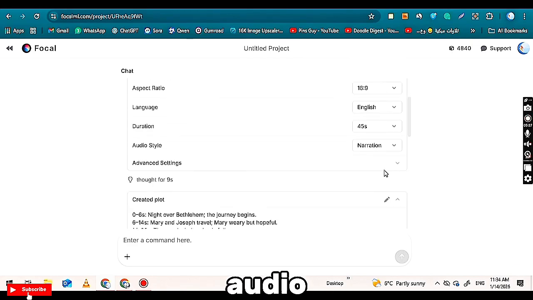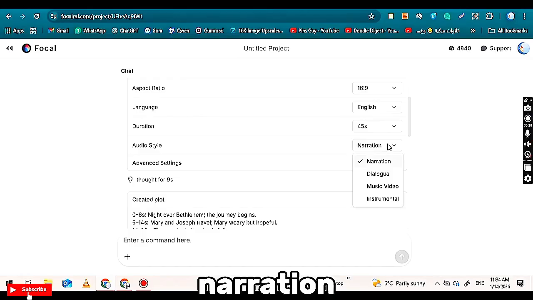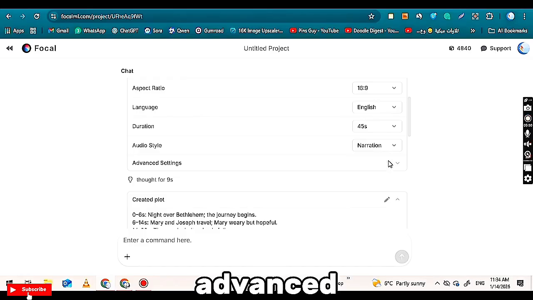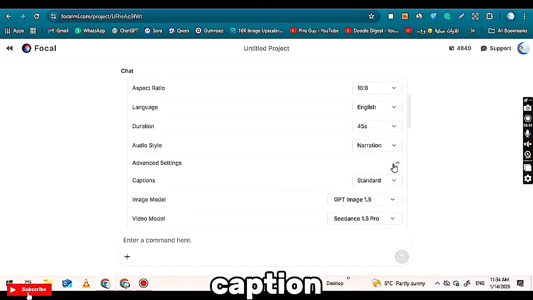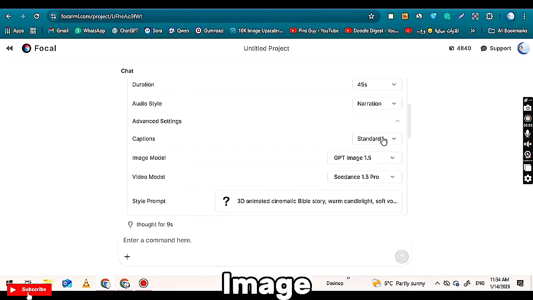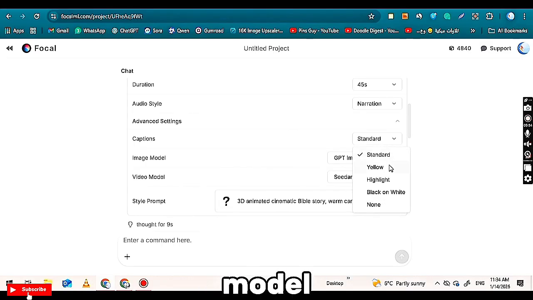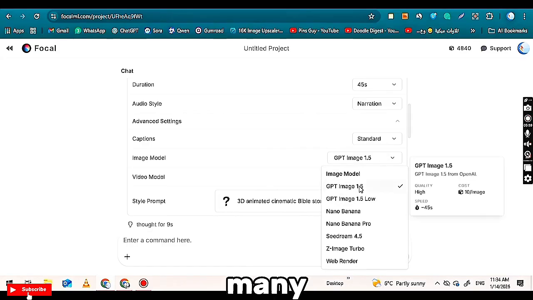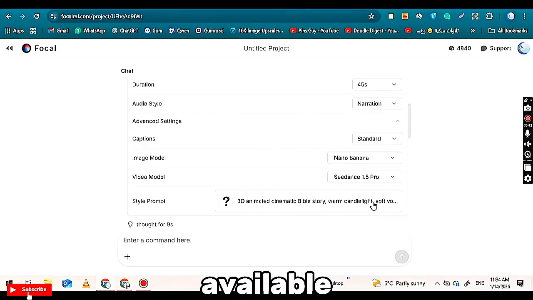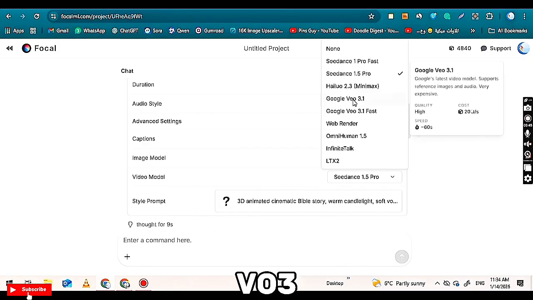You can also choose the audio style, opting for either dialogue or narration. After this, proceed to the advanced settings. Here, you can customize the caption style. Below that, click on the Image Model section and select your preferred model, such as Nano Banana. Then, in the Video Model section, choose your model. There are many AI video generation models available. For this example, I am selecting VO3.